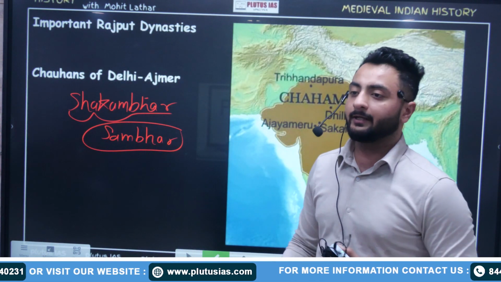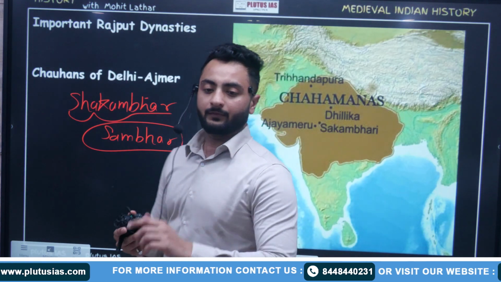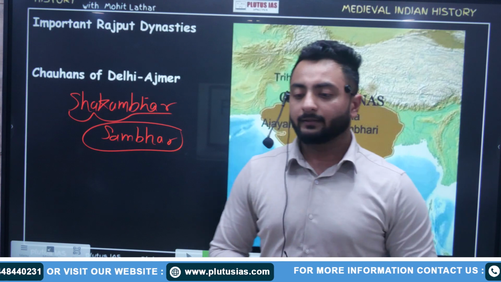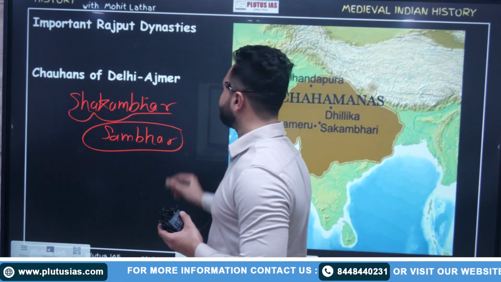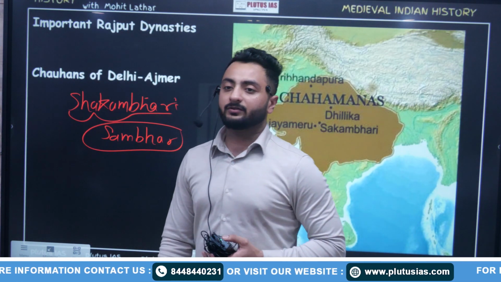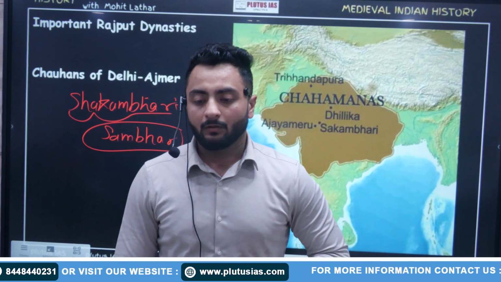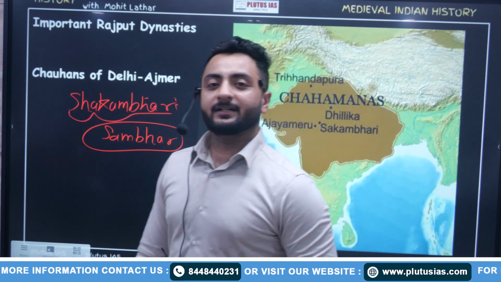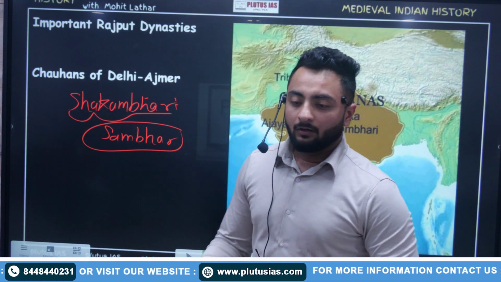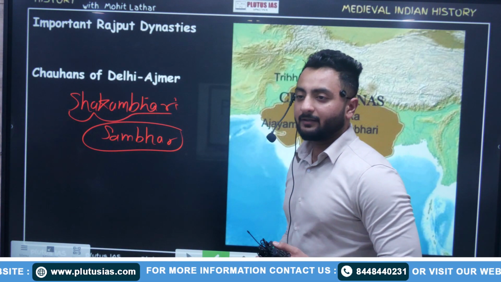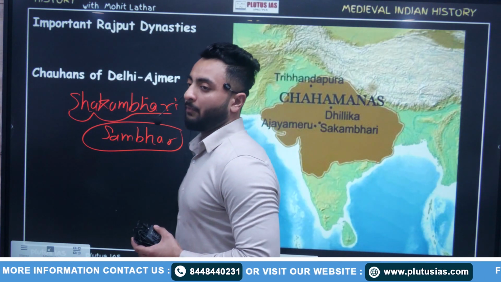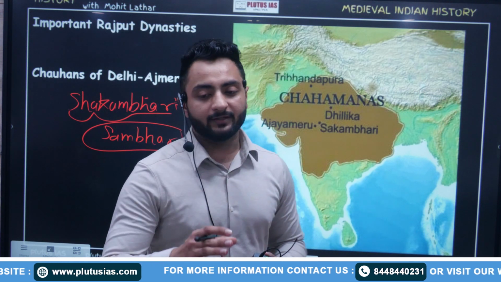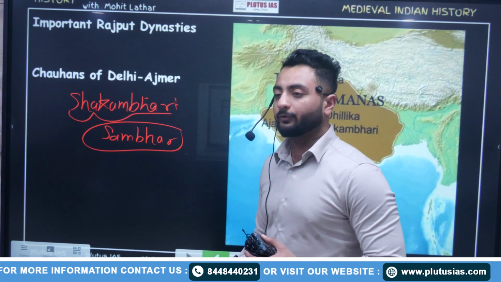So write down: originally their capital was Shakambhari, which is identical to modern Sambhar near Jaipur. Okay,